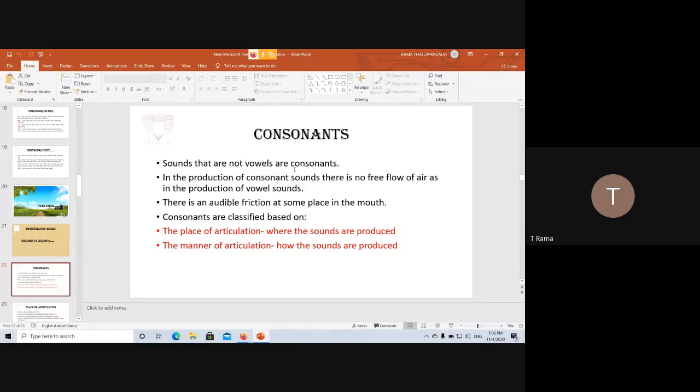Okay, so in the production of vowel sounds, air is released freely and continuously. But in the production of consonant sounds, the air is not released freely. There is some kind of closure somewhere or the other, the narrowing of the passage. So there is audible friction. Now, what is audible friction? Let me give you an example.